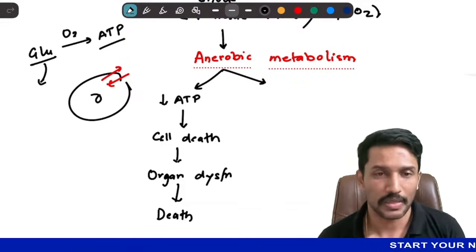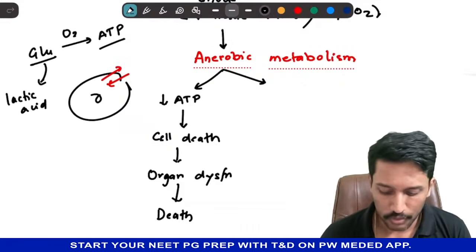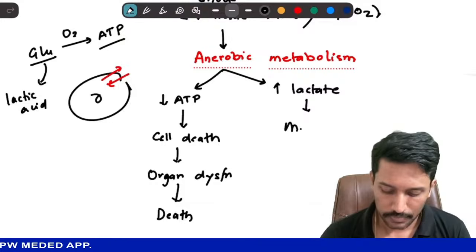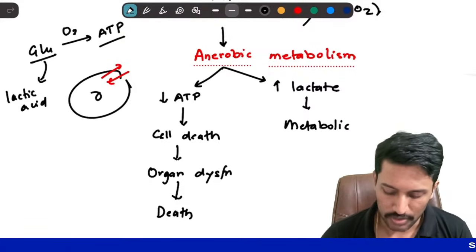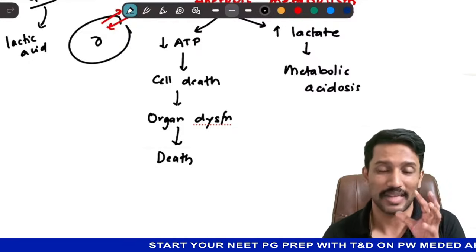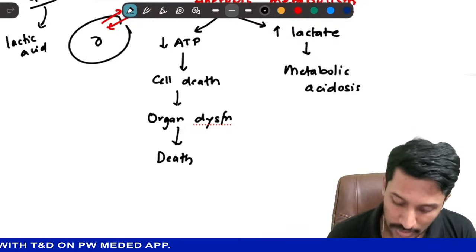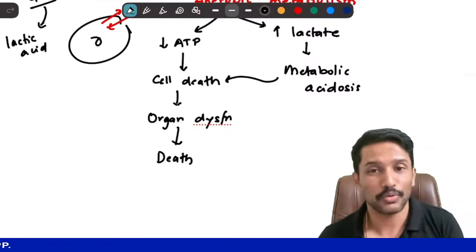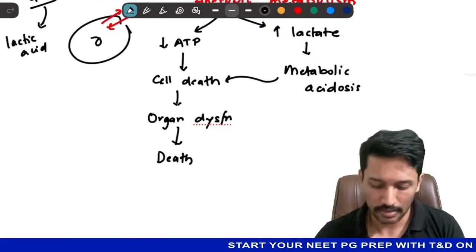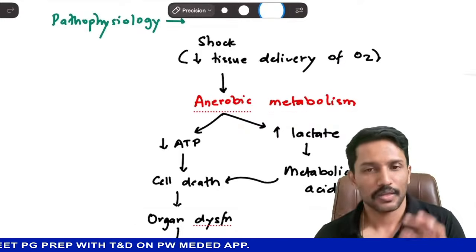That carbon dioxide is what we exhale. But in anaerobic metabolism, it is going to be lactic acid or lactate. So it will lead to increased serum lactic acid level or lactate level, and that will lead to metabolic acidosis. And we know that this metabolic acidosis itself is harmful for the cellular metabolism. Why? Because in acidic pH, the enzymes and reactions that happen at a cell level fail. So metabolic acidosis also contributes to cell death, pushing the patient towards death per se, right? So this is the basic shock pathophysiology.